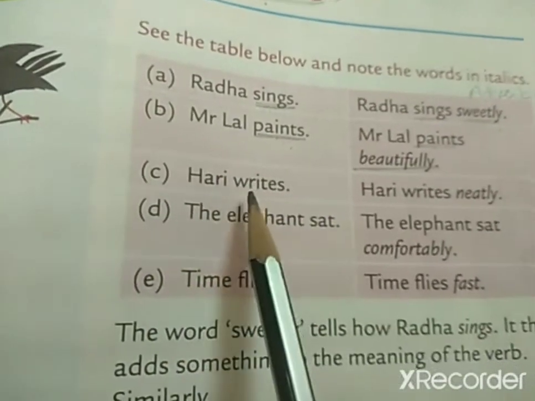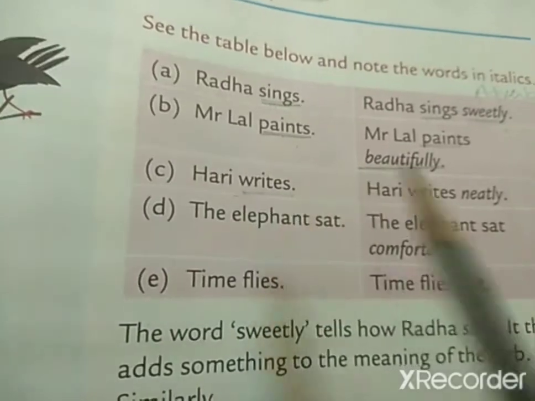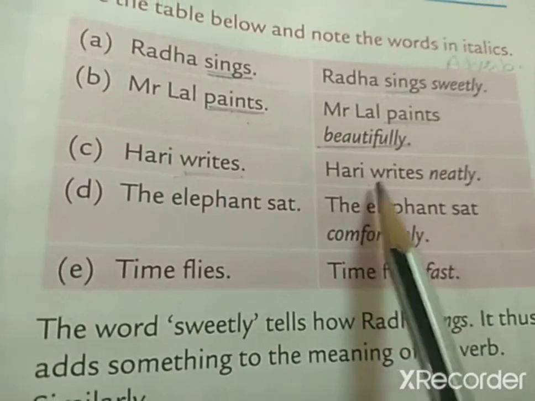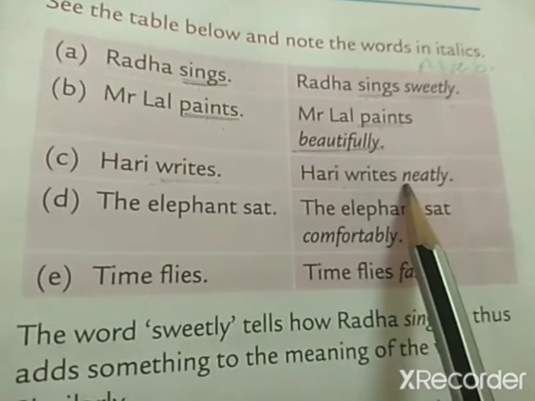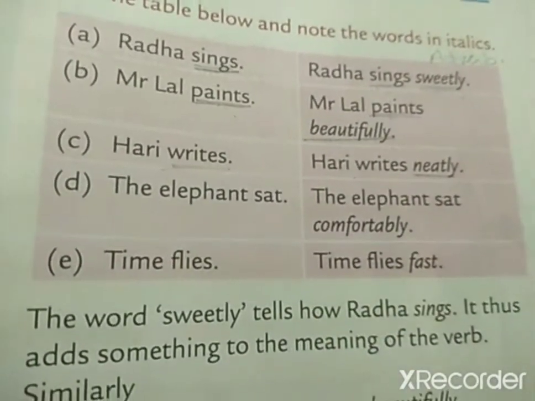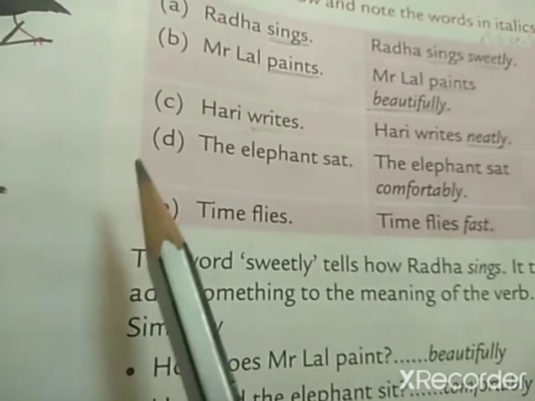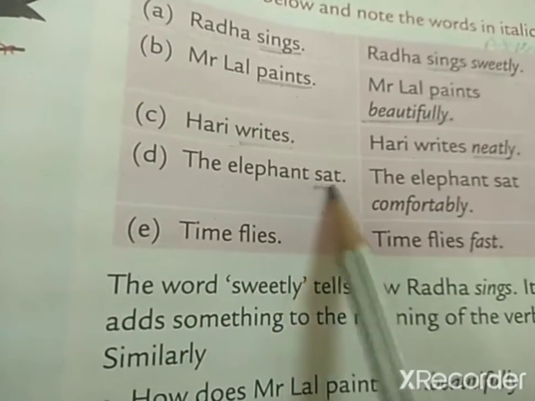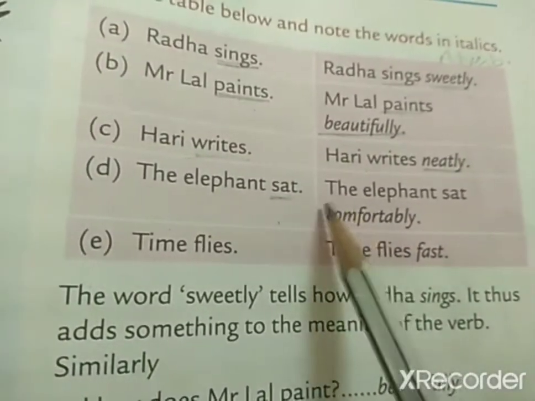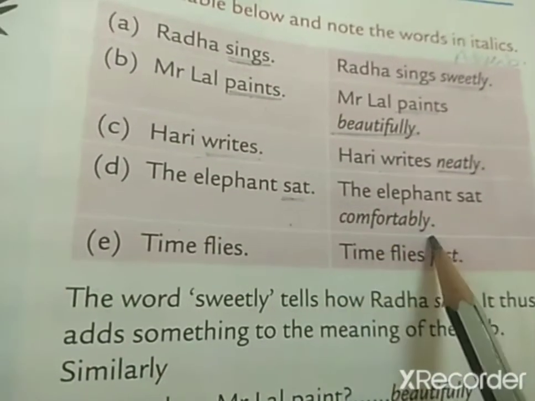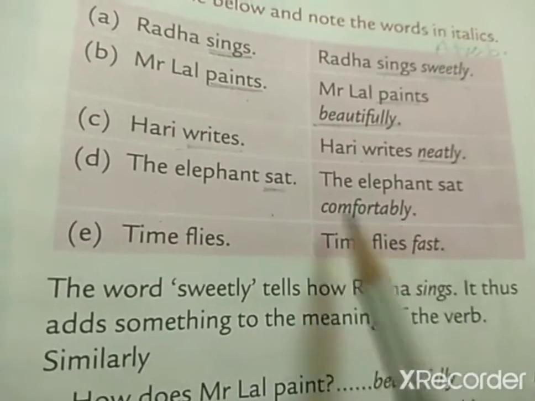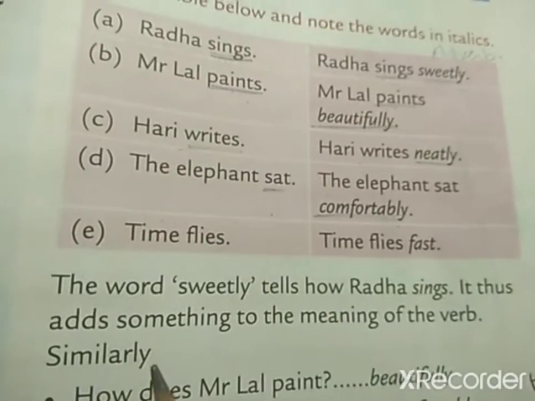See the next sentence. Hari writes. Here writes is a verb. Now, Hari writes neatly. How does Hari write? Neatly. So neatly is again an adverb. Next sentence, the elephant sat. Here the verb is sat, but if I say the elephant sat comfortably, how did the elephant sit? Comfortably. So comfortably is an adverb.